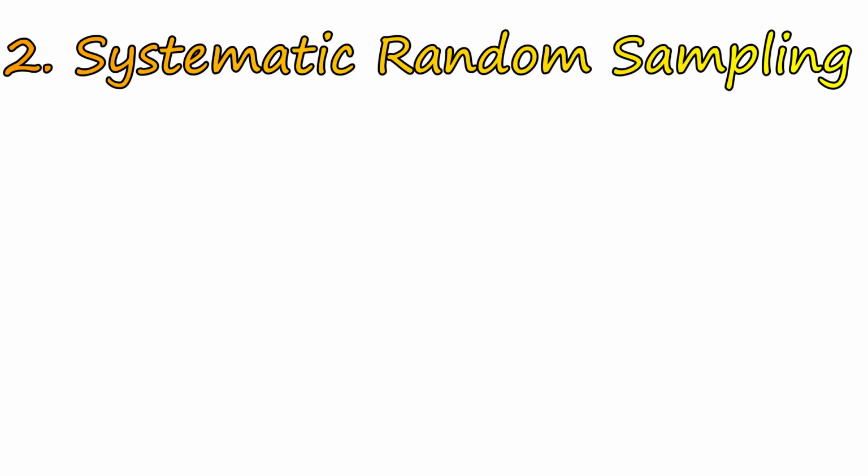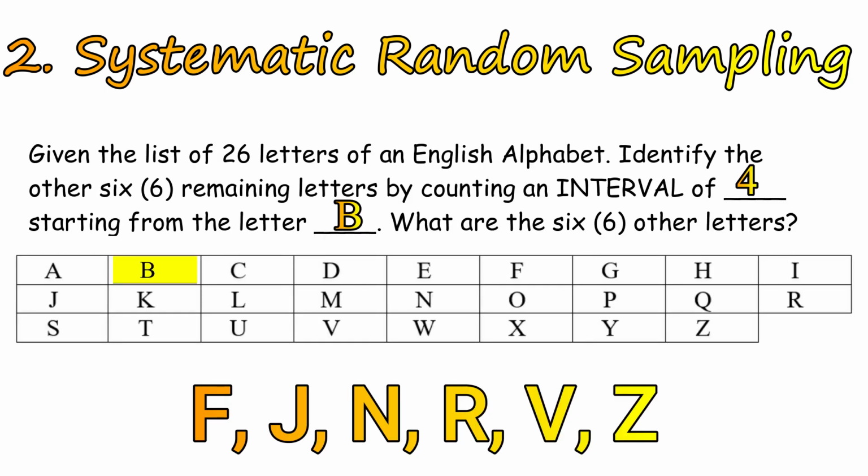The second type of random sampling is called the systematic random sampling. You have done this technique earlier when I tasked you to identify the 6 remaining letters after randomly selecting B and getting the other letters using an interval of 4. Just like the simple random sampling, members of the population are treated individually in systematic random sampling. So in here, we have a total population of 26 and only selected 6 samples.